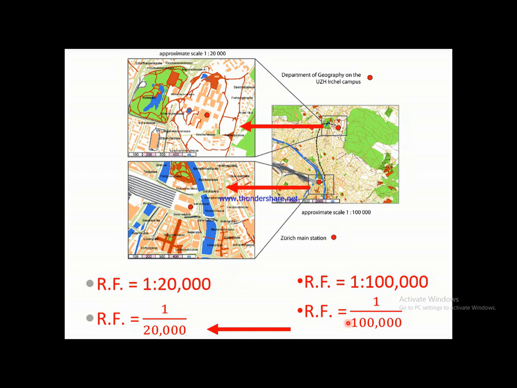So the scale has been changed from 1 by 100k to 1 by 20,000. This fraction is greater than this fraction. So this scale is larger than this scale. This map is enlarged, so scale is also enlarged.